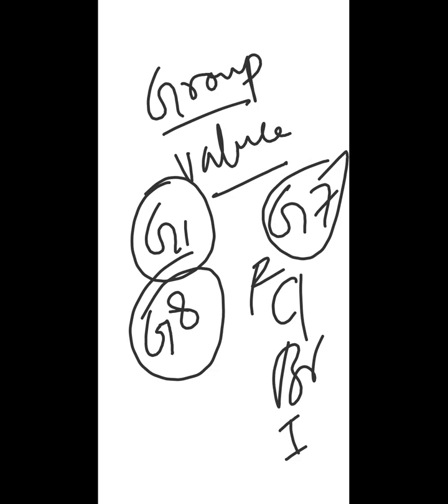So groups will tell you about the number of valence electrons, and other than this, groups will also tell you about a few properties. For example, if you have 6 elements and all 6 belong to the same group, like group 8 or group 7 or group 1 or group 2, they should have the same chemical and physical properties. They should be identical to each other.